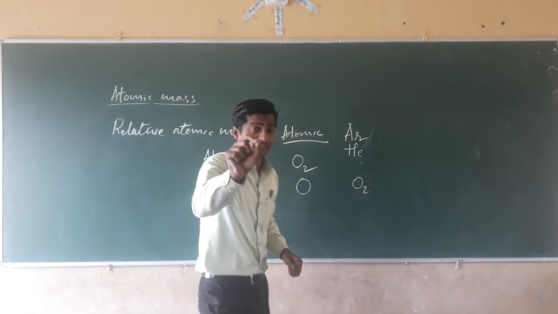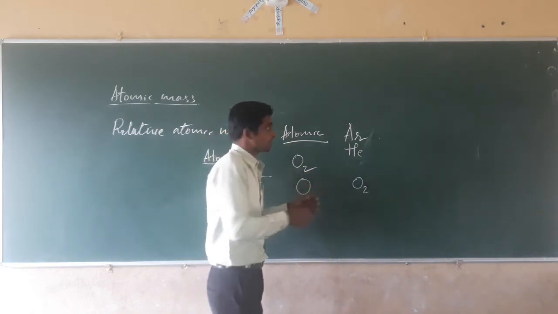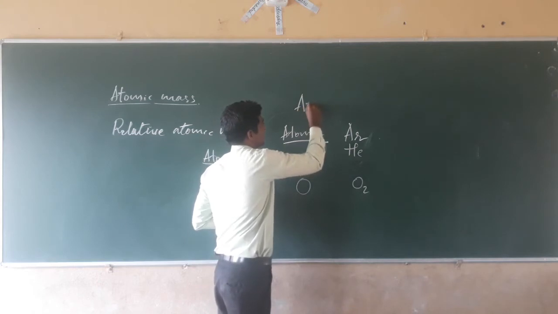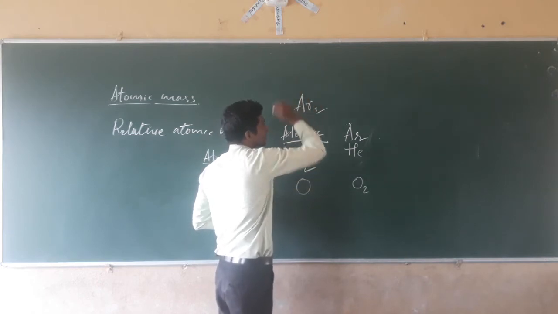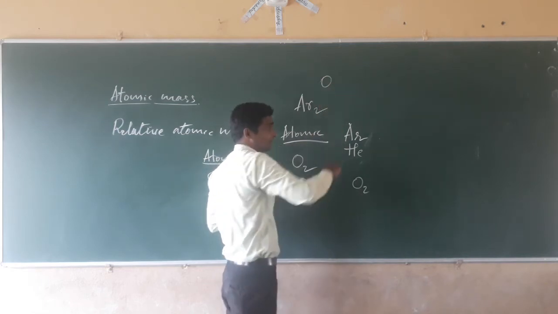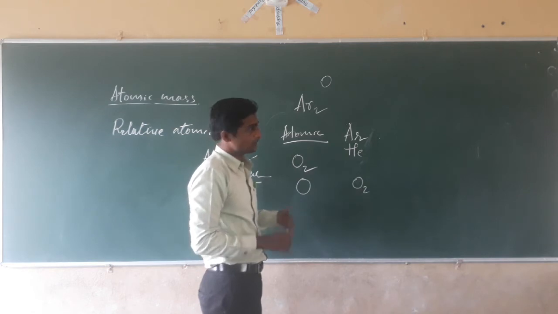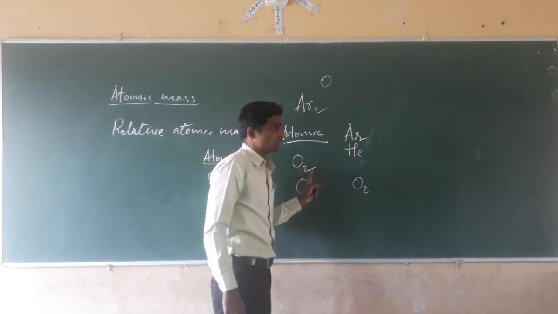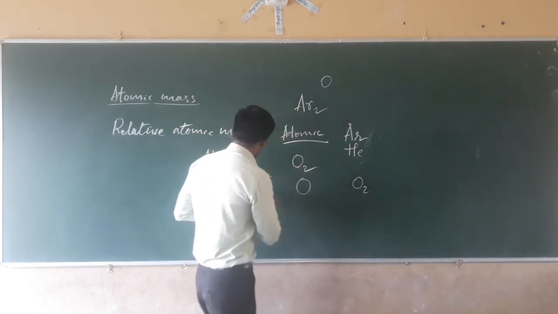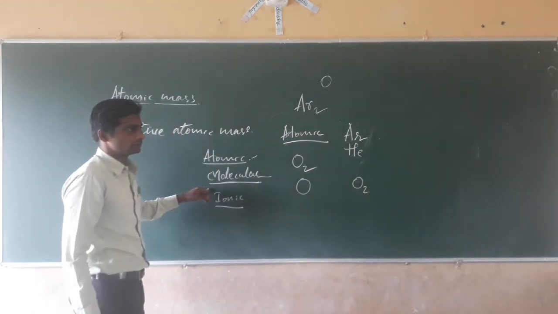They are present only as single atoms. It means they will not combine with any other element, and not even with themselves. Argon is not present in a combined form. Their valence is zero. That combining capacity is zero. They will not combine with any other elements. But oxygen is present in the molecular form. See here, oxygen is present in the molecular form.